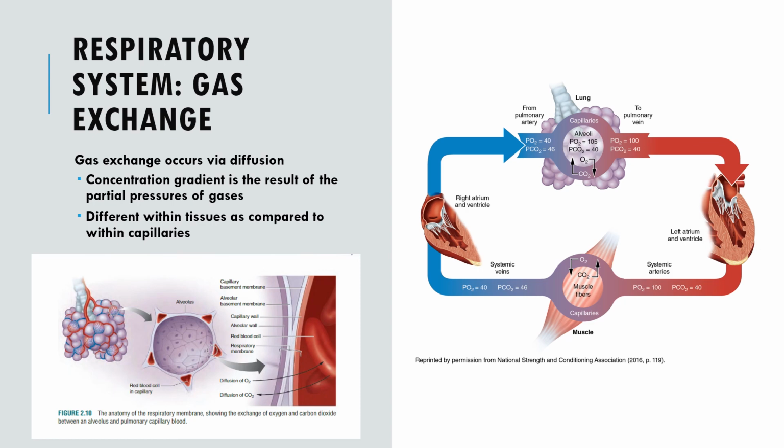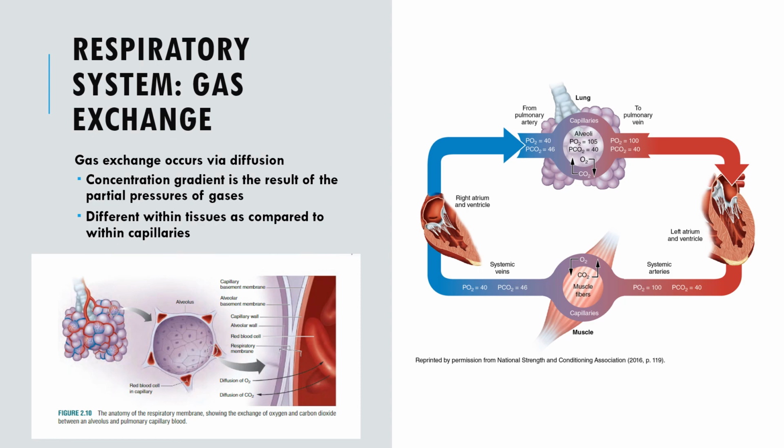The process of gas exchange occurs through the following steps. The first step in gas exchange is the movement of air into and out of the lungs. This is achieved through the process of pulmonary ventilation, which includes inspiration and expiration. During inspiration, air rich in oxygen is drawn into the lungs, while during expiration, air containing carbon dioxide is expelled from the lungs.